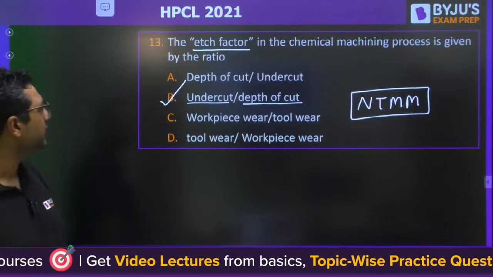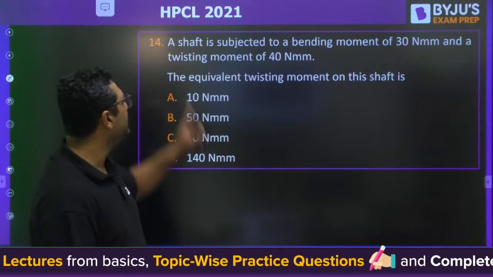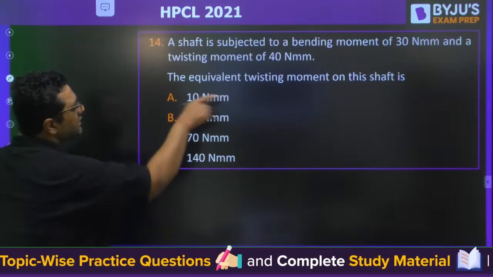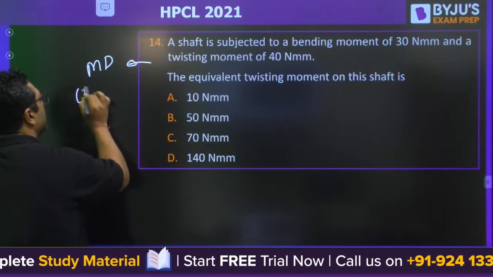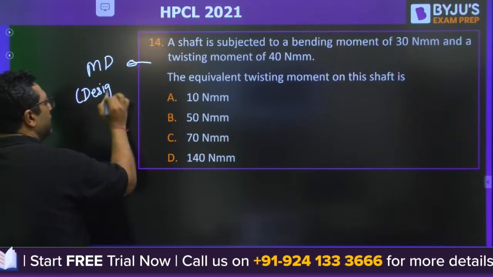Moving to the next question. So next question is once again from the equivalent twisting moment, which means it is from the machine design of shaft.